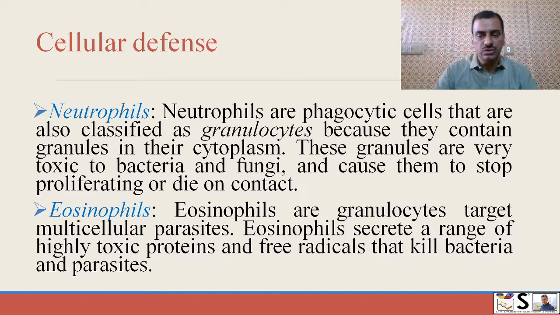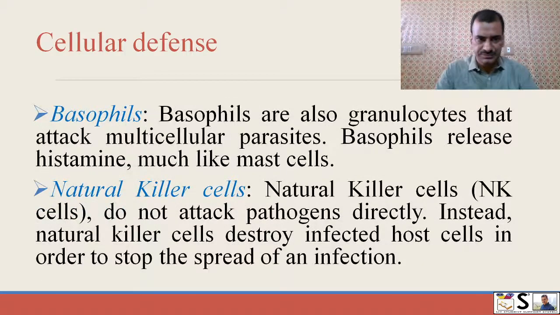Eosinophils are granulocytes which target multicellular parasites. Eosinophils secrete a range of highly toxic proteins and free radicals that kill bacteria and parasites. Then basophils. Basophils are also granulocytes that attack multicellular parasites. Basophils release histamine much like mast cells.